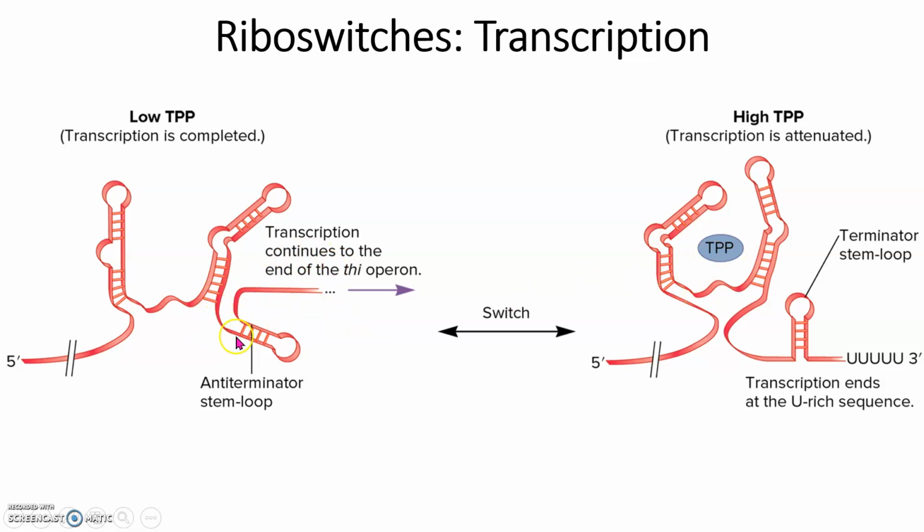Here we have an anti-terminator stem loop. Over here it's a terminator stem loop, a stem loop followed by a uracil-rich sequence. We know that this is code for rho-independent termination. So we switch back and forth. If we have high TPP, it's attenuated and it stops. It doesn't get to go through the whole process. This is dictated by a stem loop followed by a uracil-rich region.